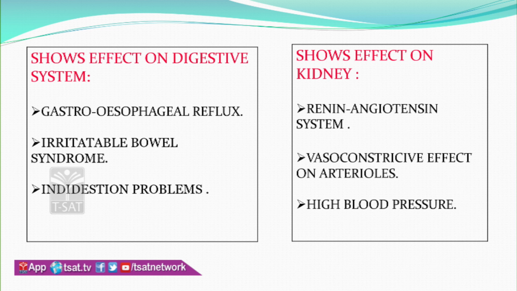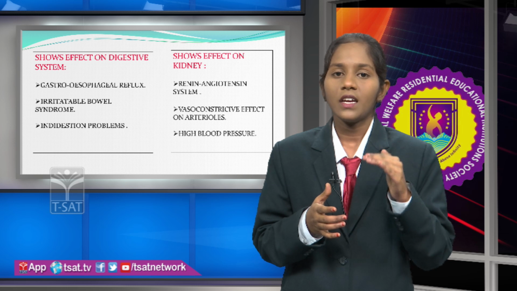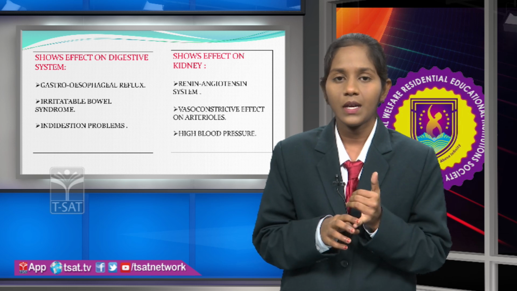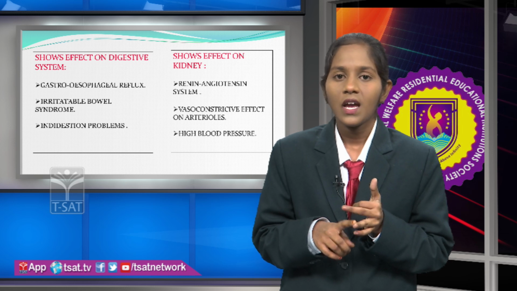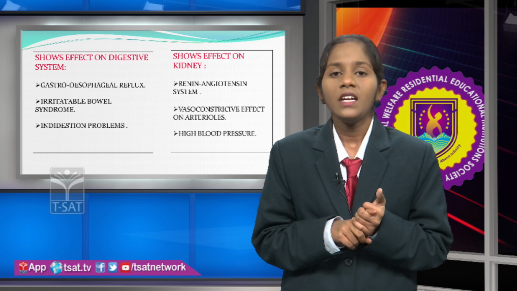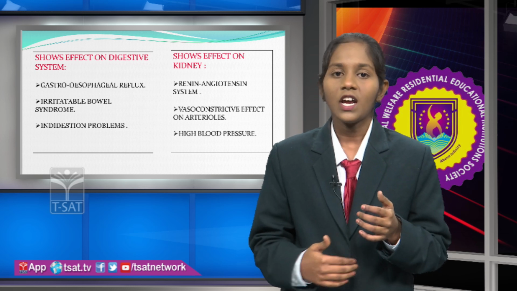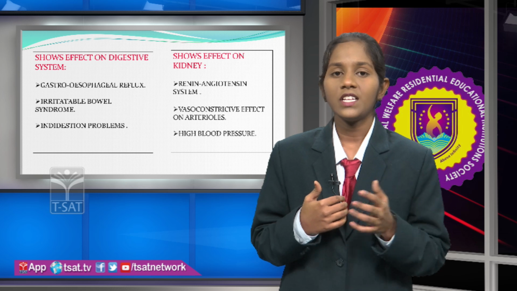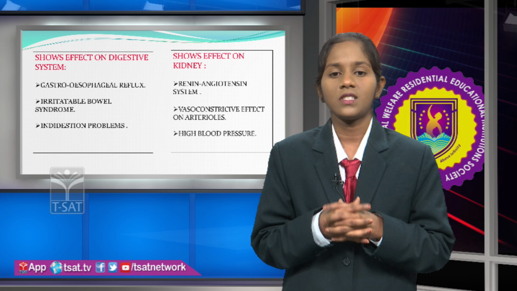Irritable bowel syndrome is a chronic gastrointestinal disease which occurs in the large intestine. So when the large intestine is affected, automatically it shows different types of problems like diarrhea, gastric problems and some abdominal pains. And here the increasing levels of acids in the stomach walls automatically involve indigestion problems. So this is how junk food also shows effect on the digestive system.